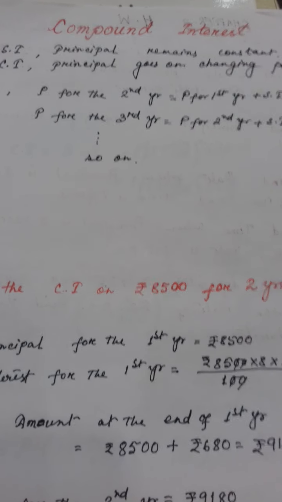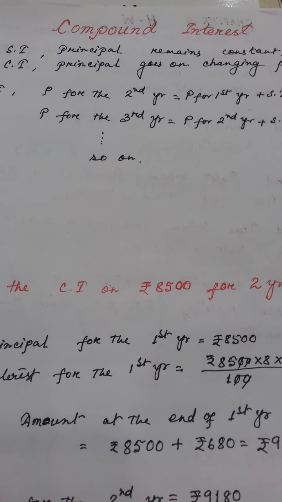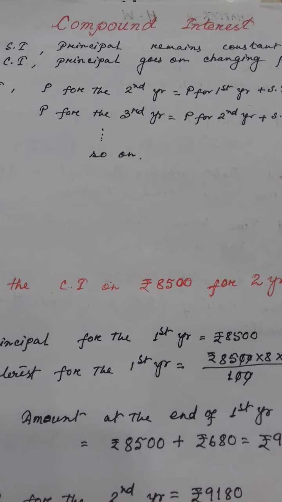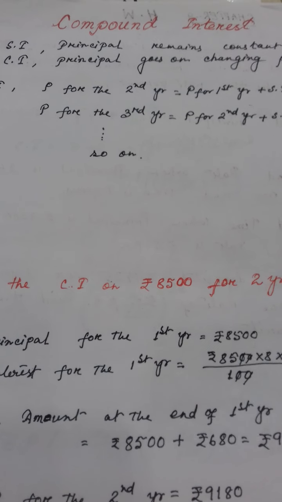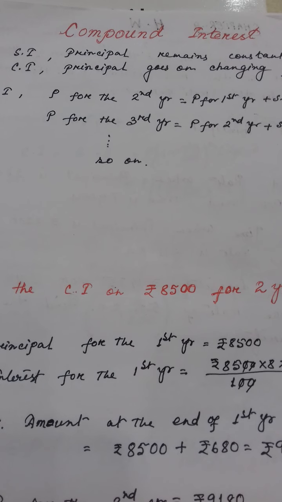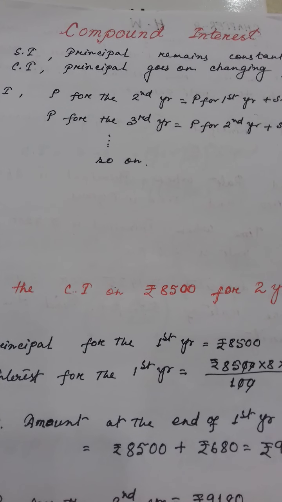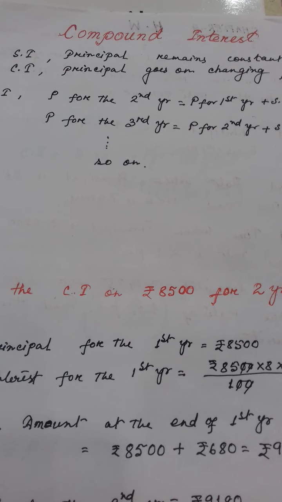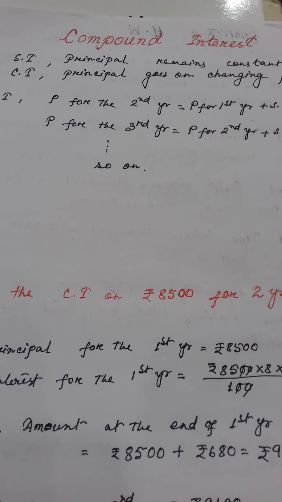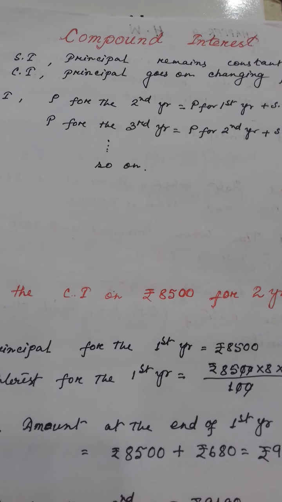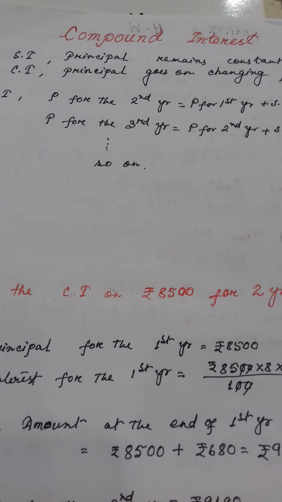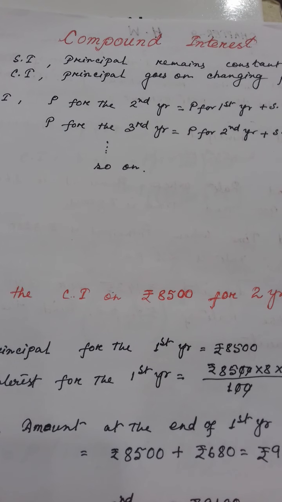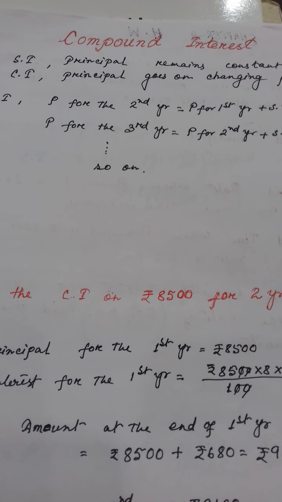Suppose a person has borrowed or deposited some amount of money. Let's consider deposited. He has deposited some amount of money in a bank at some rate of interest for 1 year. Clear? So after 1 year, when the time comes that he has to withdraw the money, he decides that no, he will not withdraw the money, he will reinvest it for another 1 year.